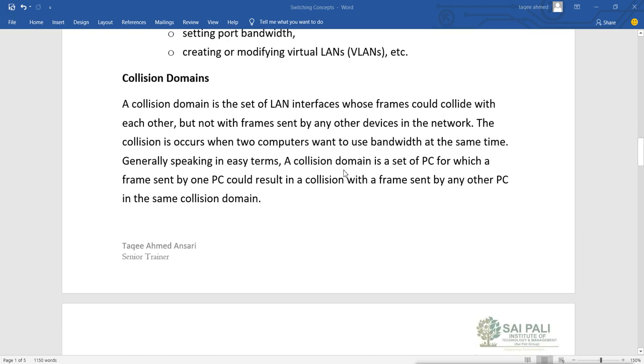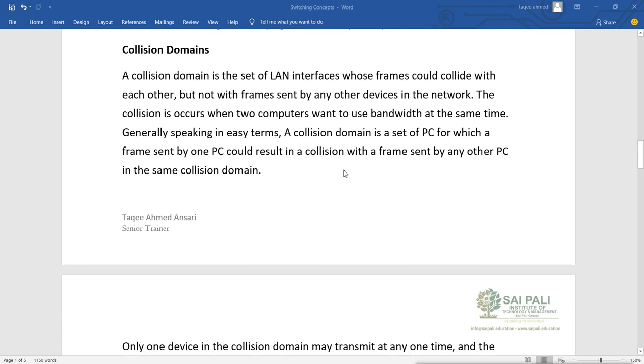Now, when we talk about collision domain, it was a problem when we used the hub. What happened when it was a hub? It did the broadcast, and broadcast means it works like a bus topology, and that means what? At one time only one device can send or receive the data. That means one device can send and other devices can receive. Other devices have to be stopped. But if somehow all the devices send the data at the same time, then you will have a collision.